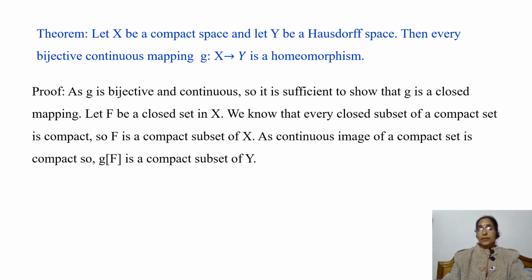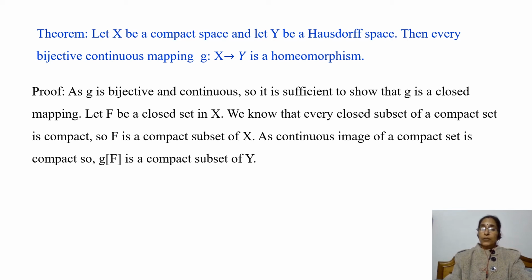As G is bijective and continuous, then to show that G is a homeomorphism, we have to show that G inverse is continuous. But we have proved that G inverse is continuous is equivalent to saying that G is a closed mapping or G is an open mapping. So it is sufficient to show that G is a closed mapping.